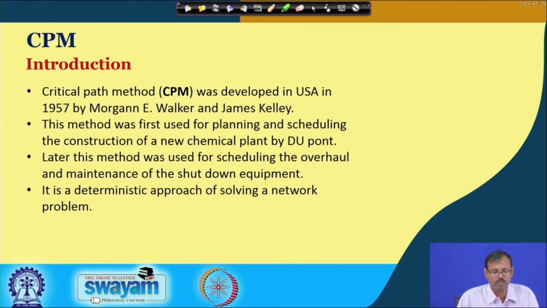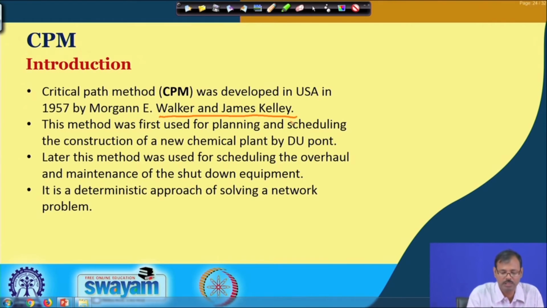So, now let us look into the history first. The critical path method was developed in USA first in 1957 by Walker and Wiley. This method was first used for planning and scheduling of construction of a new chemical plant by DuPont. So, the chemical plant constructed by DuPont was planned and scheduled using the critical path method.